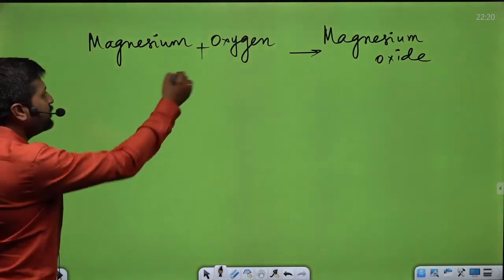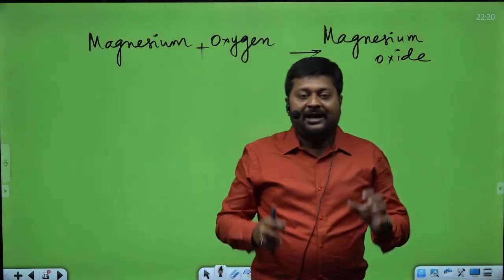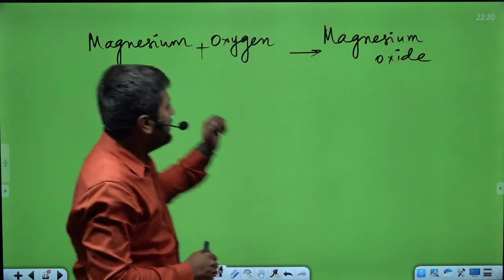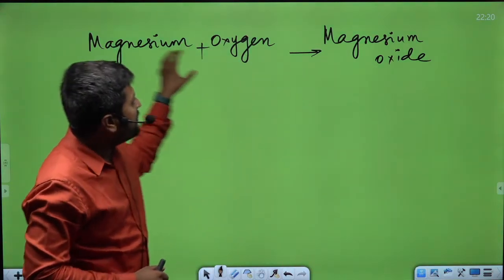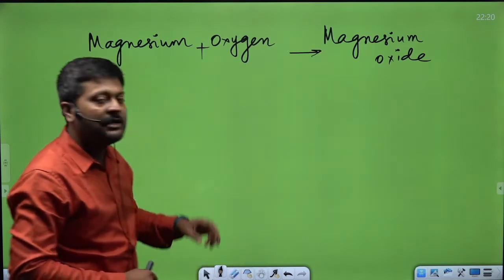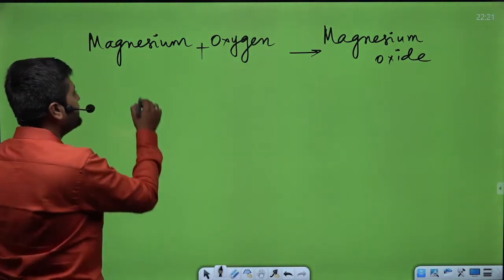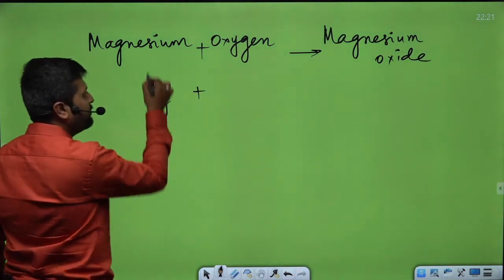So what I'll do, I have to write a chemical equation because a chemical reaction is a compact form. If I write this again and again, it will occupy more space and consume my time too. So I write it in the form of symbols. Mg is the symbol of magnesium.